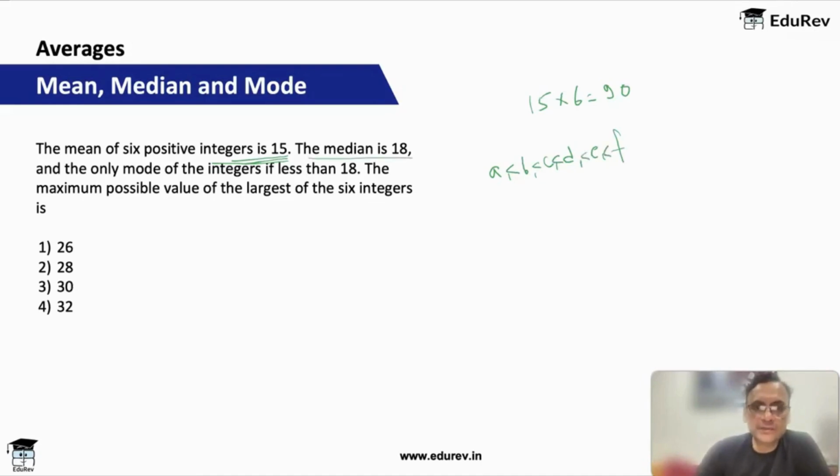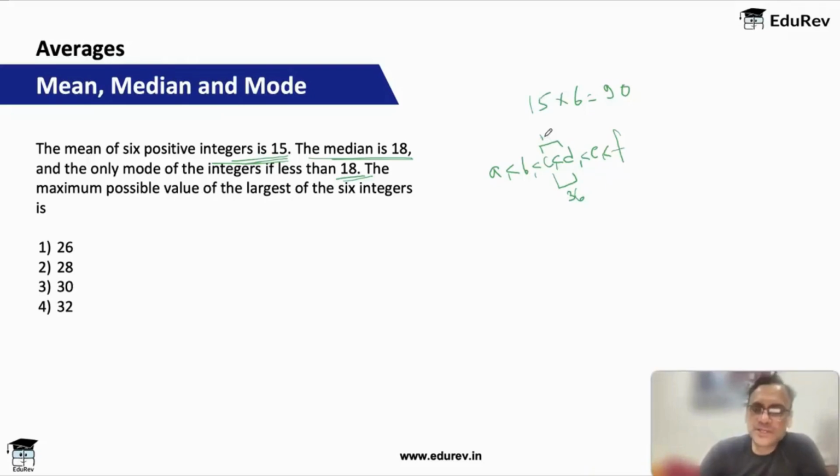The median is 18. Now these are 6 values, so the median would be the average of C and D. That means C and D should add up to 18 into 2, which is 36. And the only mode of the integers is less than 18. Remember, the average of C and D is 18, but that does not mean they are both 18.